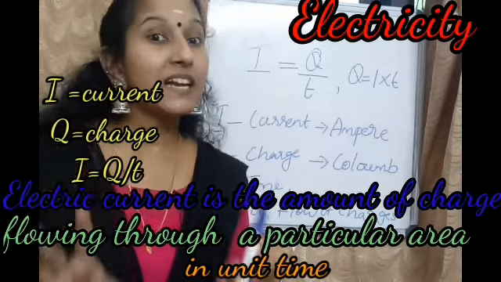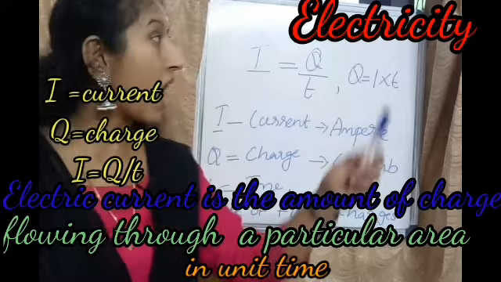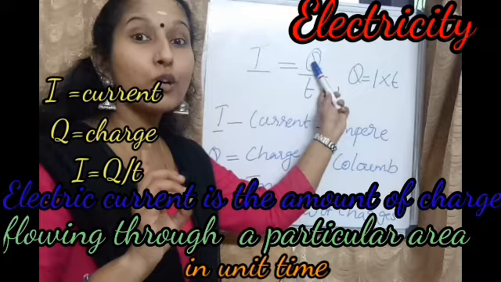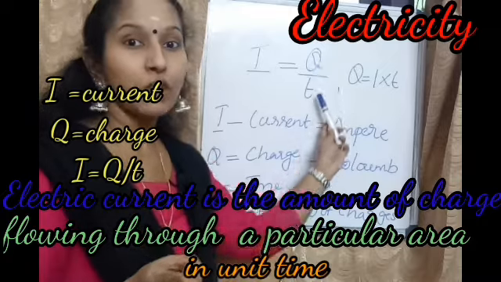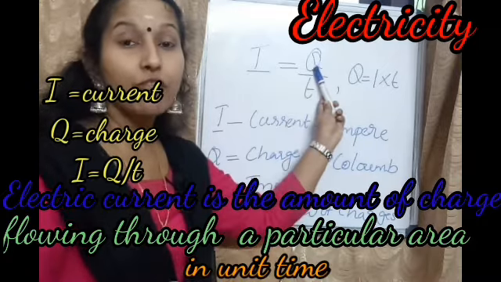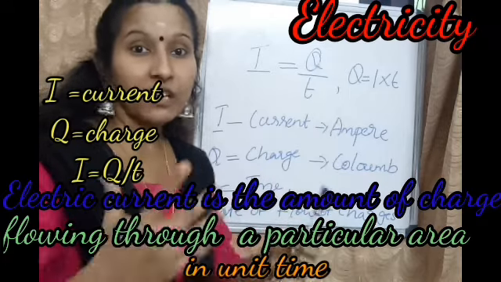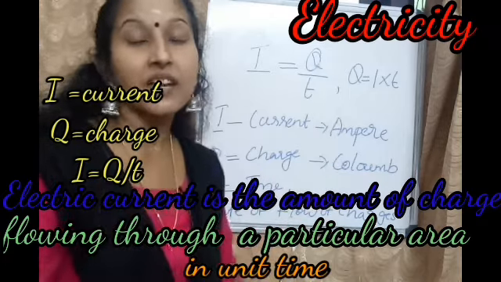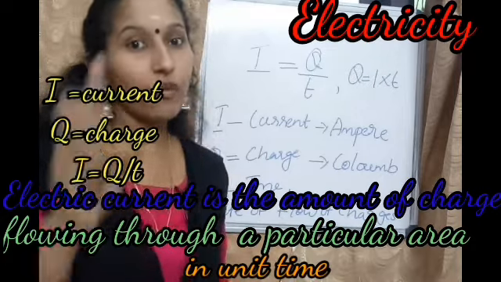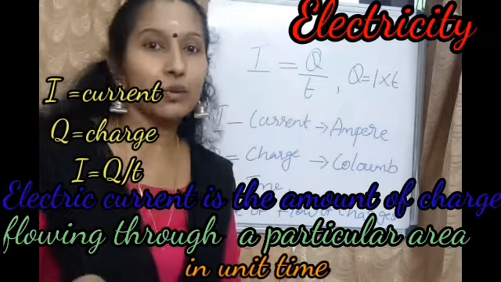So what is electricity? Electricity or electric current is the amount of charge that flows through a circuit in unit time. So Q is the amount of charge. So what does Q by T mean? Q by T means the amount of charge that flows through the circuit in unit time. If there is electricity, there is an electric circuit, right? Because the electric circuit is the path which allows the electricity to flow, right? So this electricity flows through the circuit.